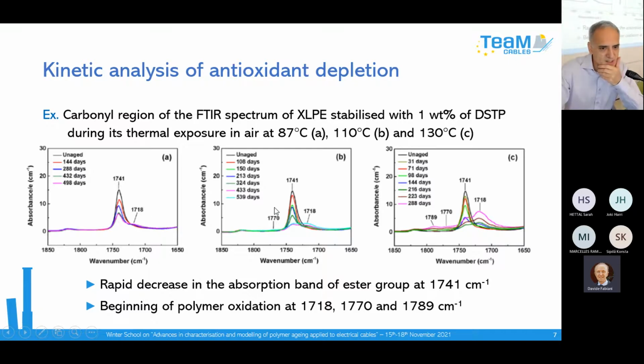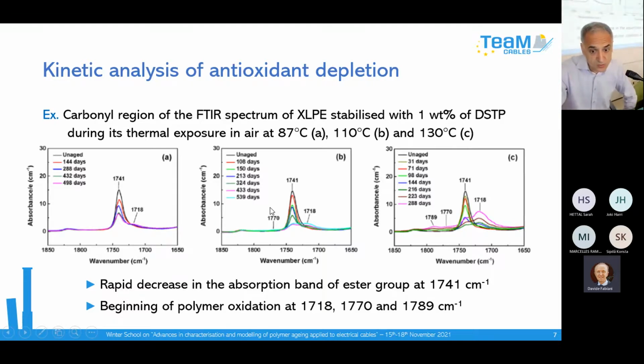At the end of the decrease, you have the formation of oxidation products which increase, superimpose and increase abnormally the peak corresponding to the antioxidant. So it is very difficult to access the decrease of the antioxidant to a value close to zero.